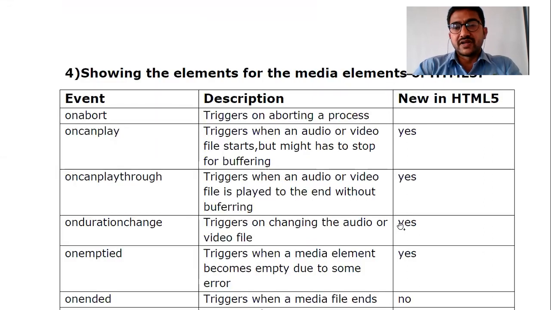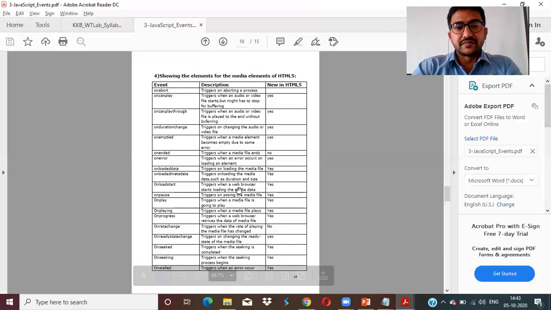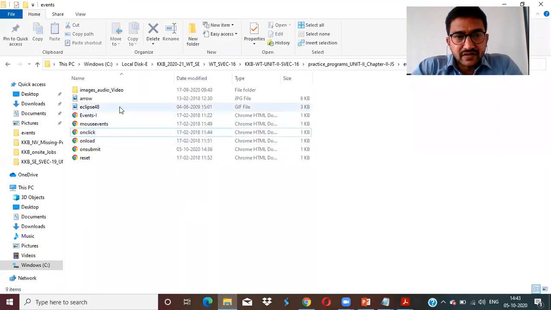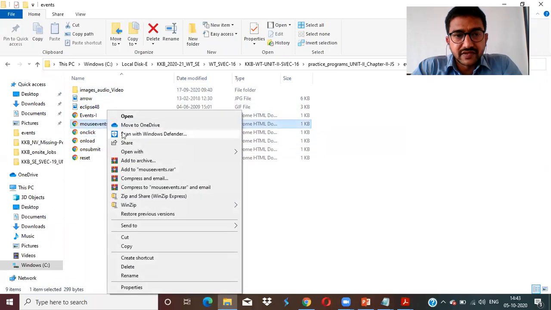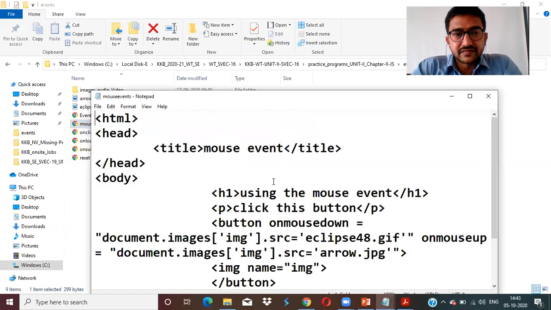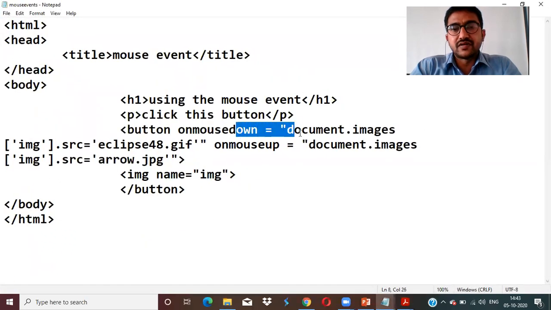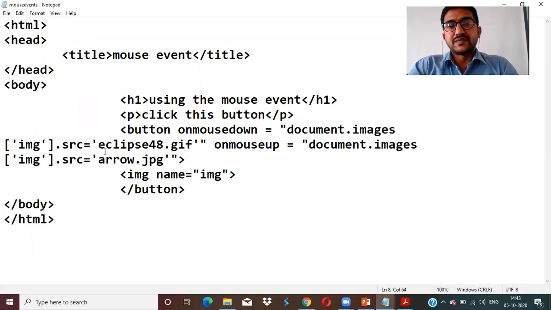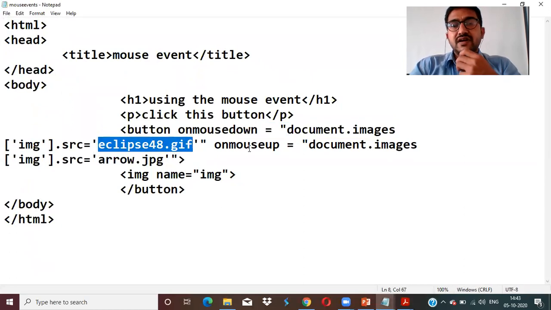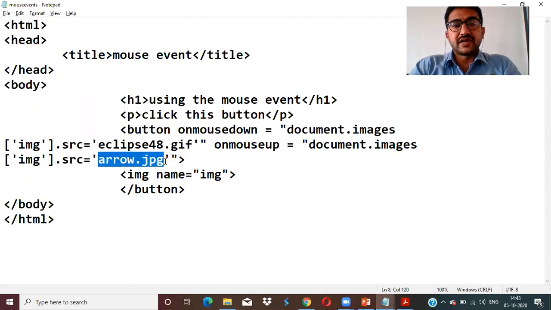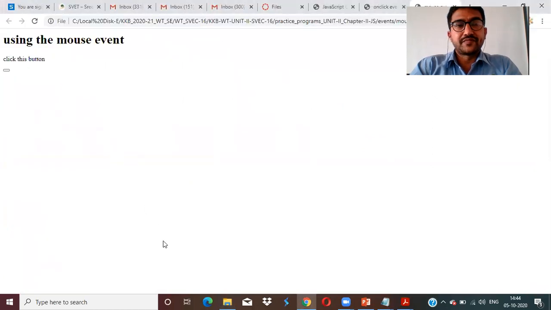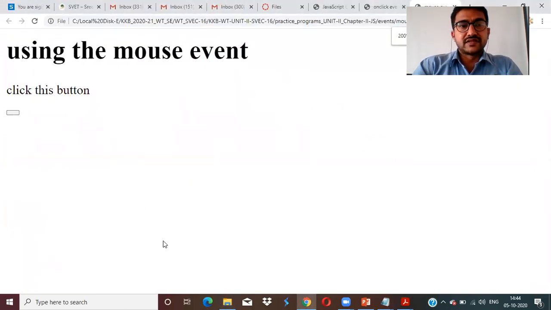Now if you want to run this program, let me run the program. So see here, which one is it? Mouse events. See the same code, document.images.src, Eclipse48.gif I am using, and on mouse up, I am going to use aro.jpg. Right? Now run the program. See this. Initially, the program is like this. Using the mouse event, click this button.